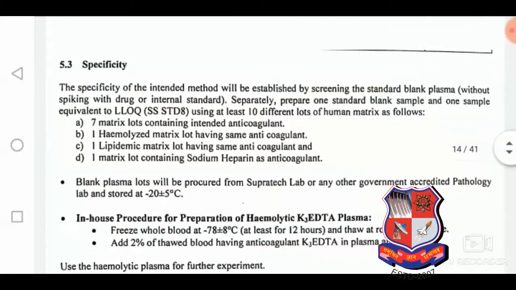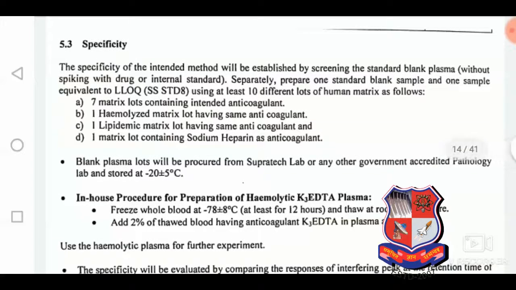All the samples and solutions prepared for this experiment have to be stored in the refrigerator according to GLP, Good Laboratory Practice requirements. So, according to the OECD guideline, GLP has to be followed, and according to that, the analyst or research associate or operator will perform the experiment. Specificity: after that, the specificity is carried out.